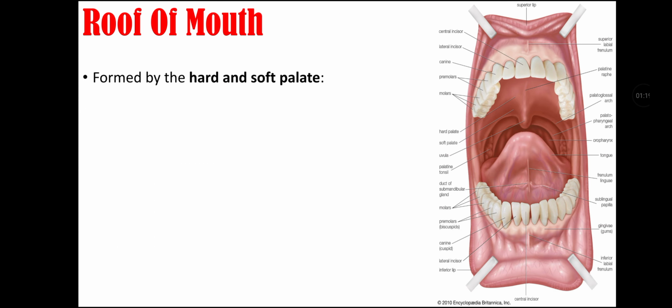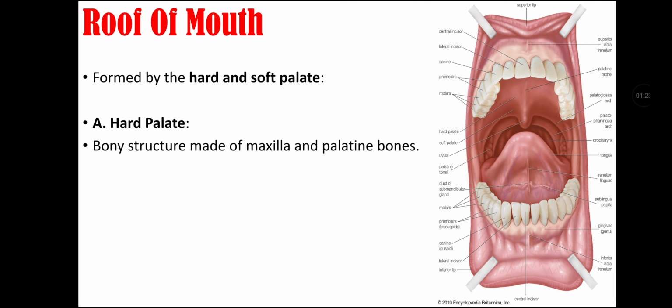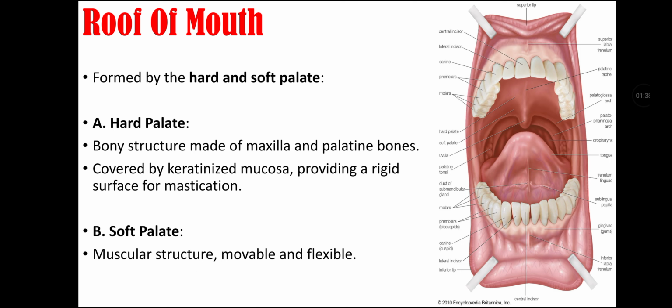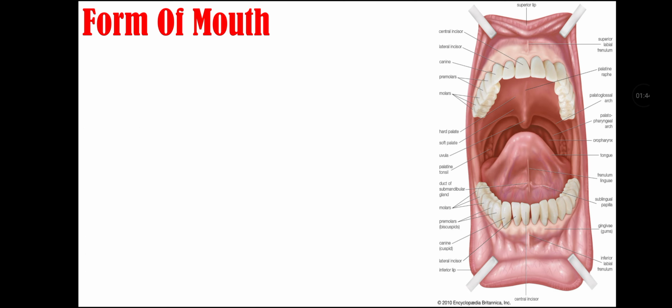Roof of the mouth. The roof of the mouth is formed by the hard and soft palate. The hard palate is a bony structure that is made up of the maxilla and palatine bones. It is covered by keratinized mucosa that provides a rigid surface for mastication. The second part of the roof of the mouth is the soft palate. It is a muscular structure that is movable and flexible. It ends in the uvula that helps in swallowing and speech.